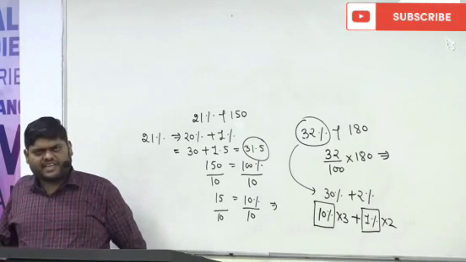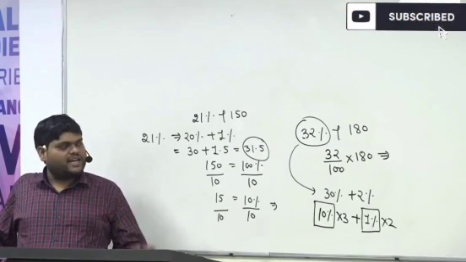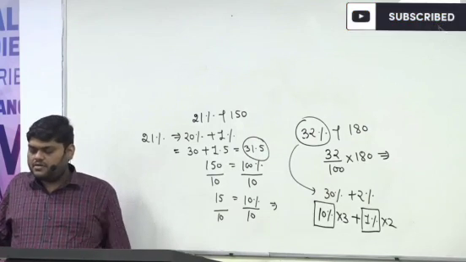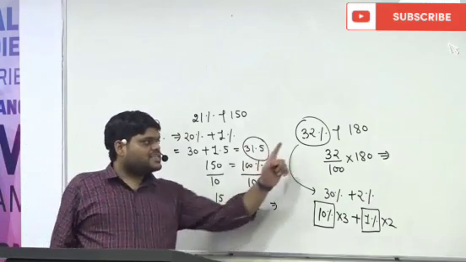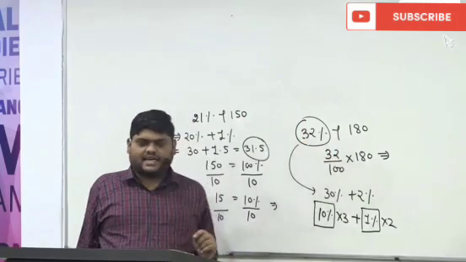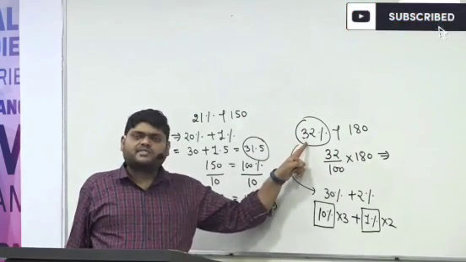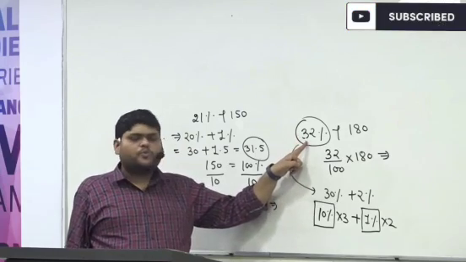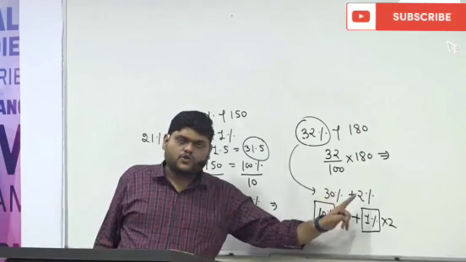Okay, I will give you time. Don't worry, I will go a little bit slow. So now you will understand. 32% of 180. Again I am repeating. 32% means 30% plus 2%.